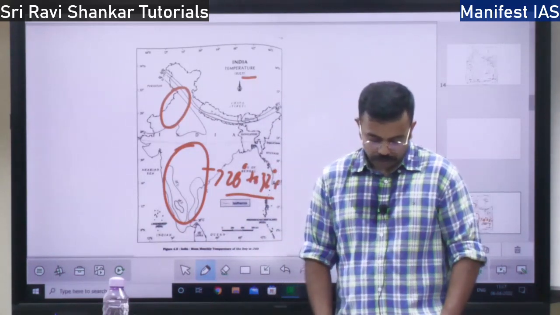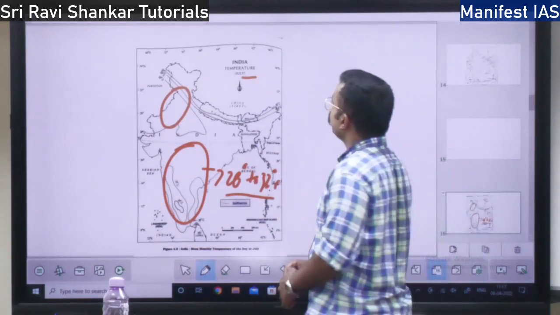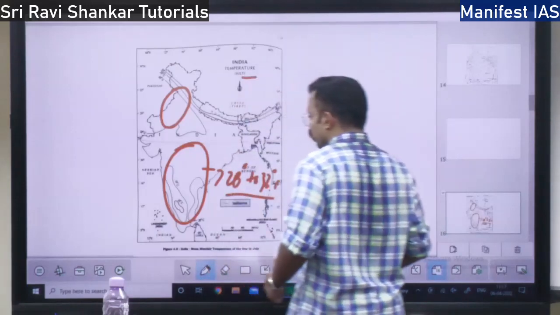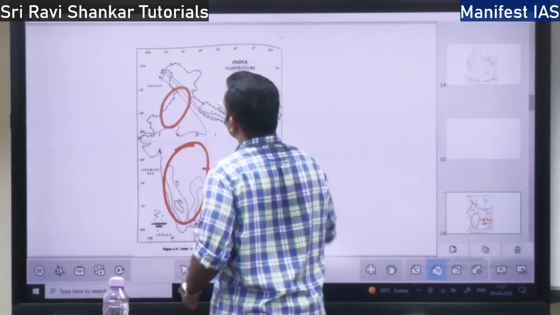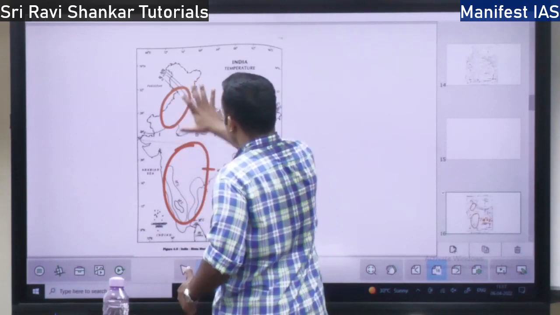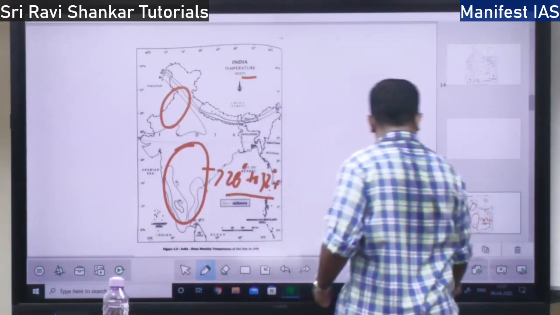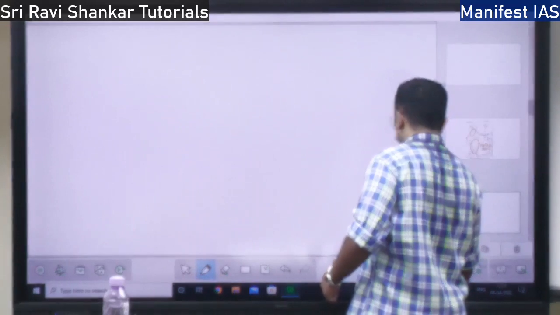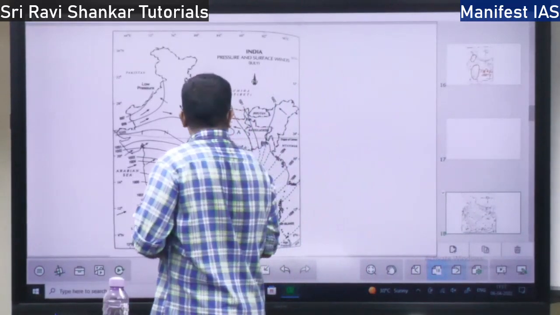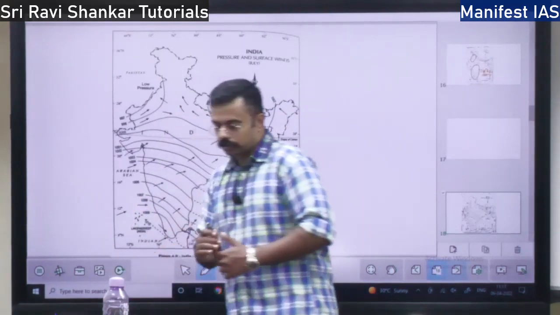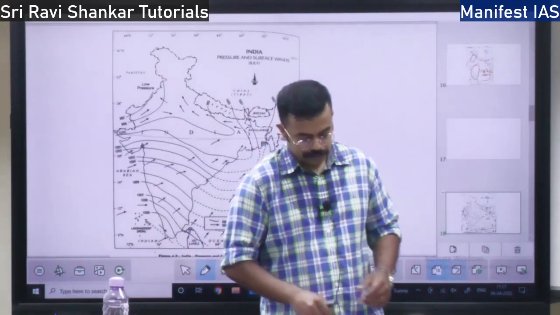Okay, so what is the pressure and wind? This is the temperature. Here you will have a lot of high temperature; here the temperature will be comparatively less. What is the pressure and surface wind during the month of July, that is the hot weather season?